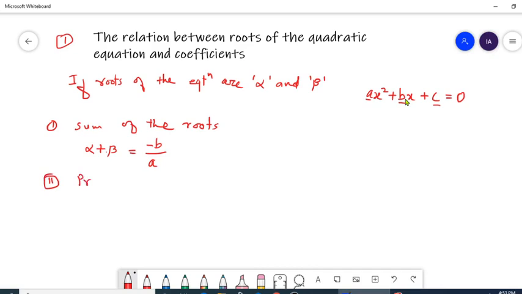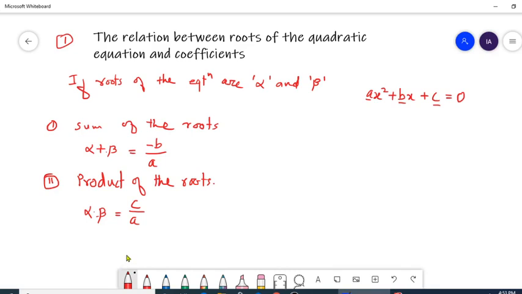Product of the roots, that is alpha into beta, is equal to c upon a. c is coefficient of third term, a is coefficient of first term.